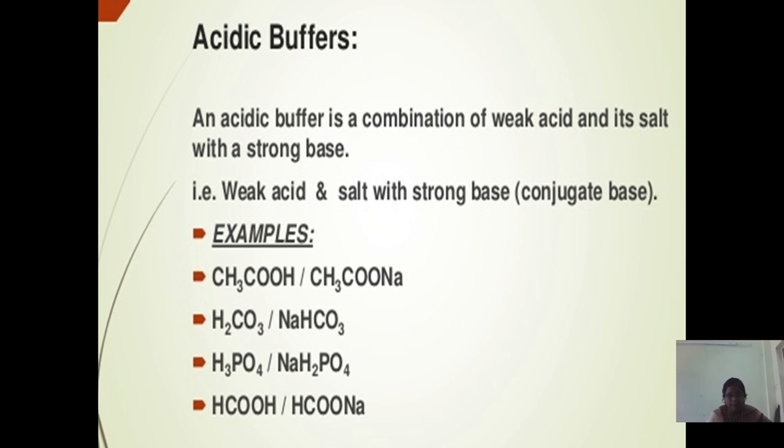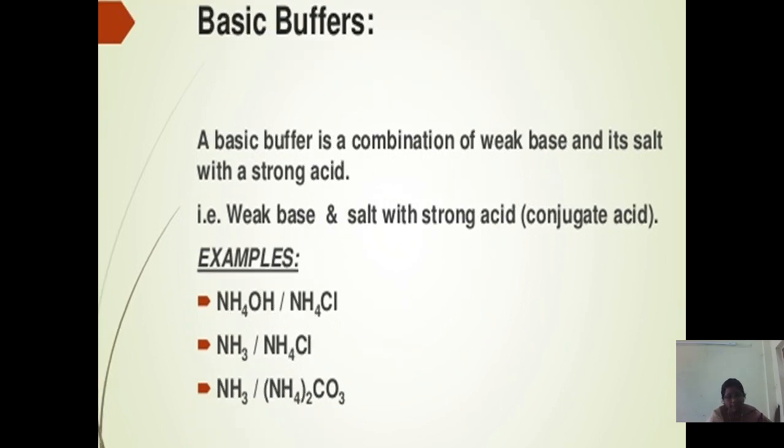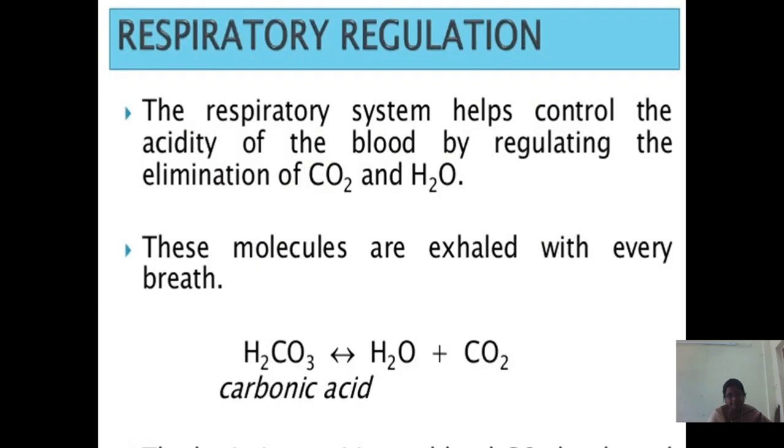Next comes acidic buffers. An acidic buffer is a combination of weak acid and its salt with a strong base. For example, acetic acid and sodium acetate. A basic buffer is a combination of weak base and its salt with a strong acid. Examples are ammonium solution and ammonium chloride.